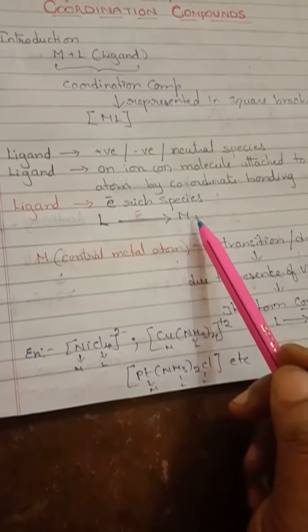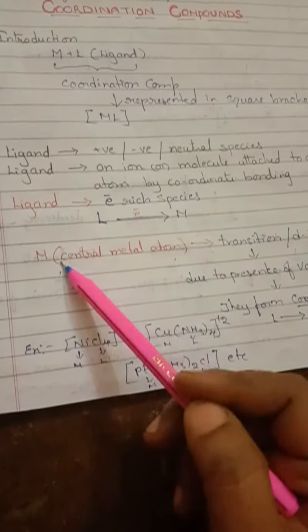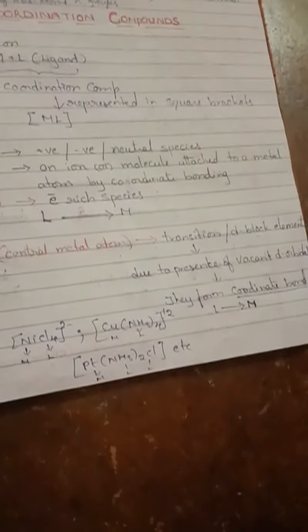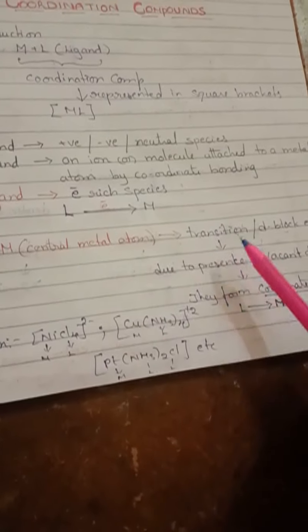Generally, ligands are electron rich species which can donate an electron to a metal. Ligands are nothing but electron rich species which have a tendency to donate an electron to the metal atoms. Here M means the central metal atom. Mostly the central metal atoms are from transition or d block elements, and these elements can form coordination compounds.